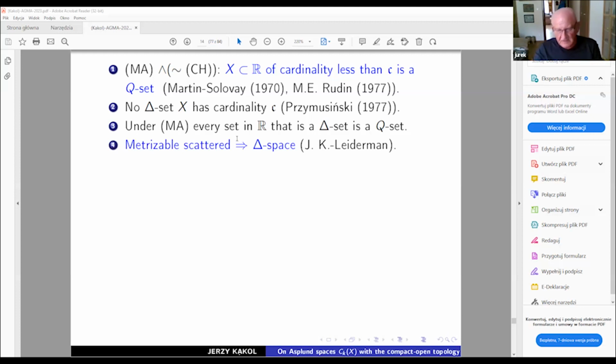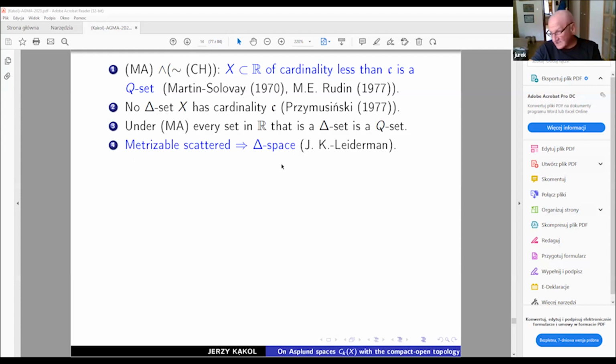Our definition, which was provided on the previous slide, we decided to jump out from reals to topological spaces, in principle, so we could have more space to investigate. And what we proved already: any metrizable scattered space is delta one.